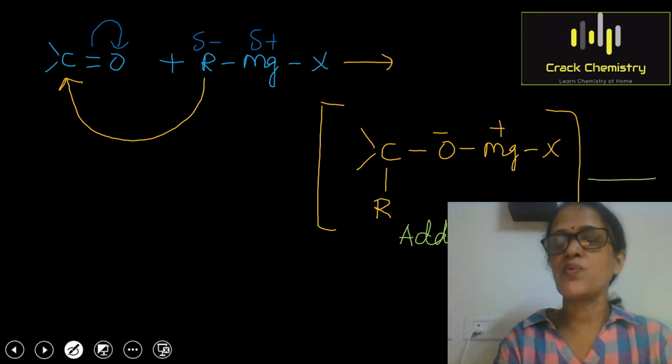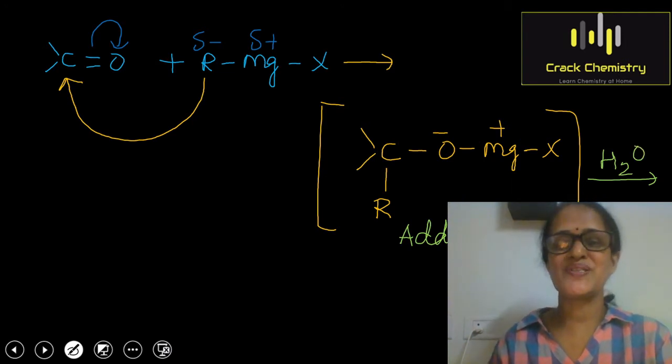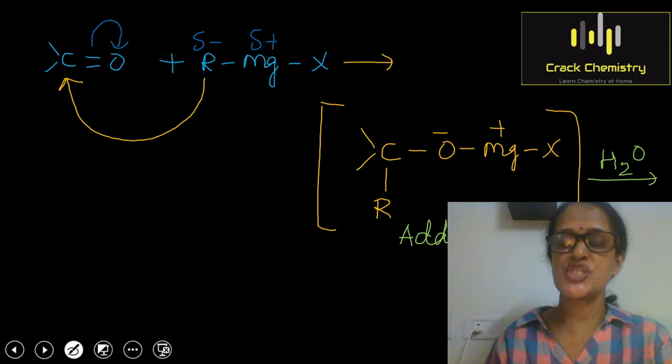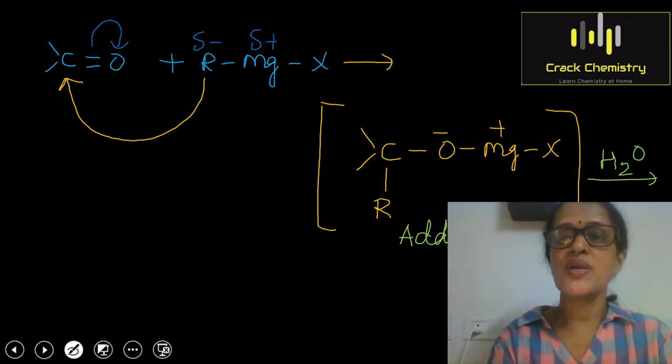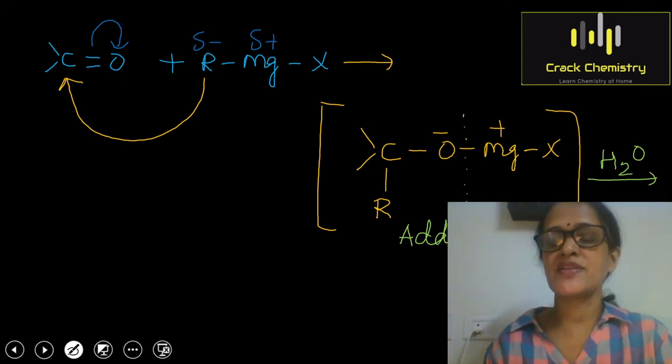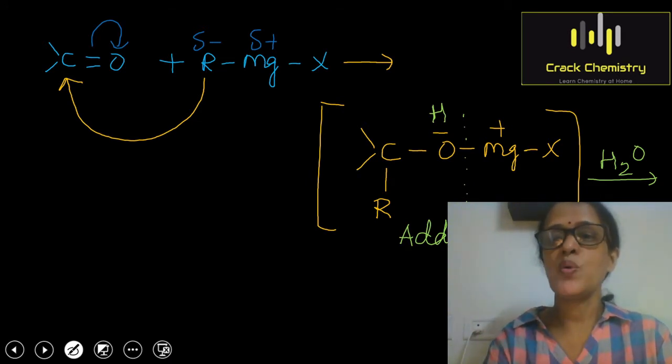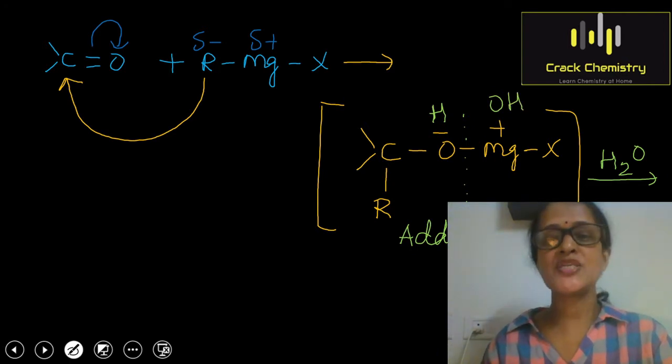And this adduct will undergo hydrolysis. On hydrolysis, it will convert into alcohols. So how will the hydrolysis take place? I want to tell you a very simple and interesting trick for this so that you will never commit a mistake. Children, always remember, during hydrolysis, the breaking of bond in the adduct takes place like this. Hydrolysis means reaction with water. So H of the water will be added to the oxygen of the adduct, and OH of the water will be added to magnesium of the part MgX.